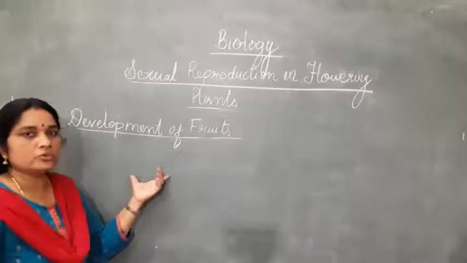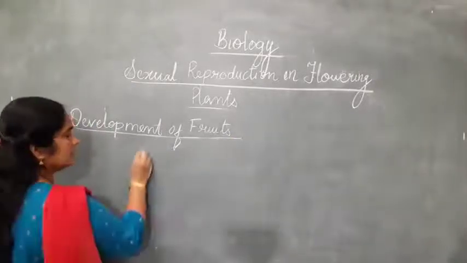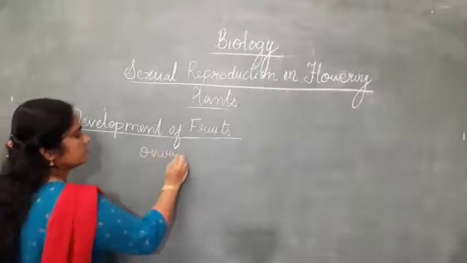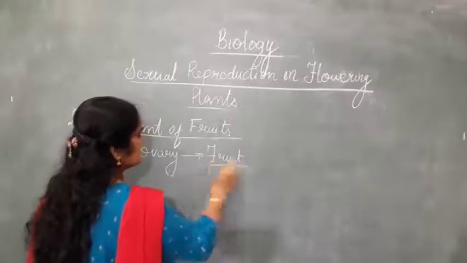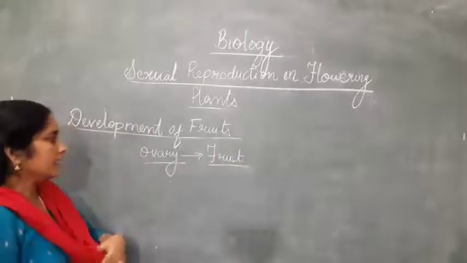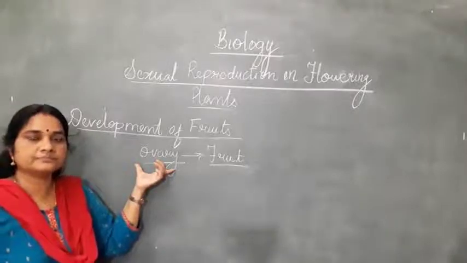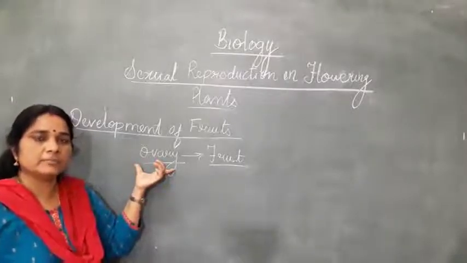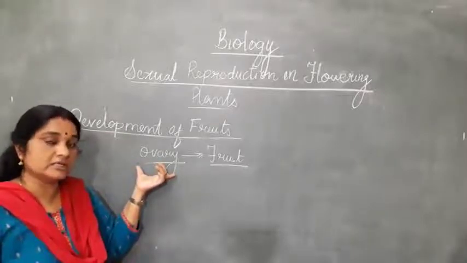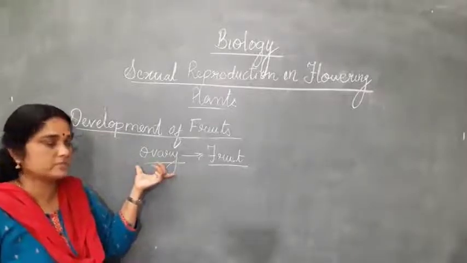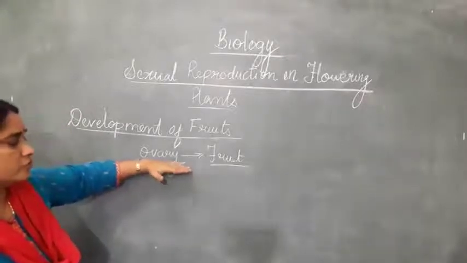So as I told you, the ovary gives rise to the seed, the ovule gives rise to the seed, and the ovary grows to form the fruit. That is a result of sexual reproduction. And in sexual reproduction, what happens? There is fertilization of the male gamete with the egg cell, and also there is a double fertilization in angiosperms, which I told you. There is triple fusion and single fusion. Now the final product is the fruit.